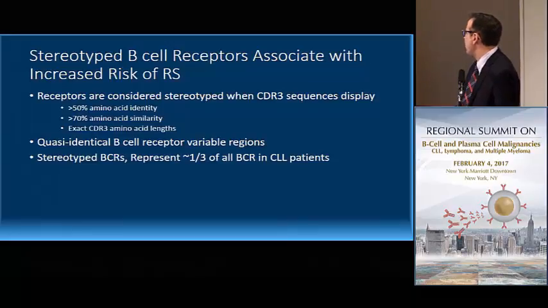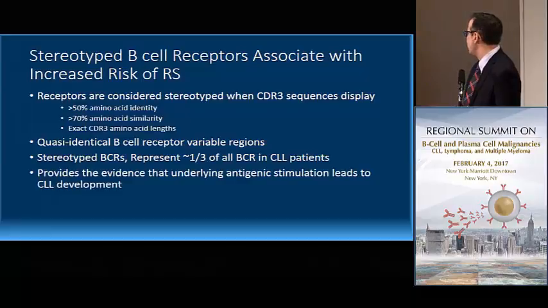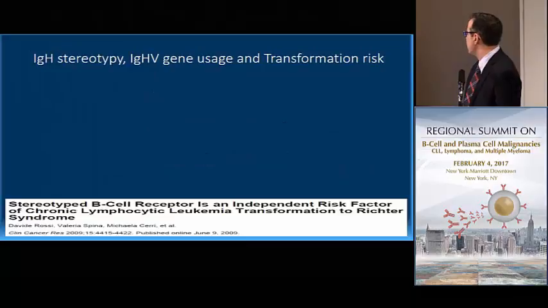About 1/3 of patients with CLL will have a stereotyped B-cell receptor, and it probably provides evidence that antigenic stimulation leads to the development of CLL. And there have been some really interesting papers published in Blood looking at this specifically.